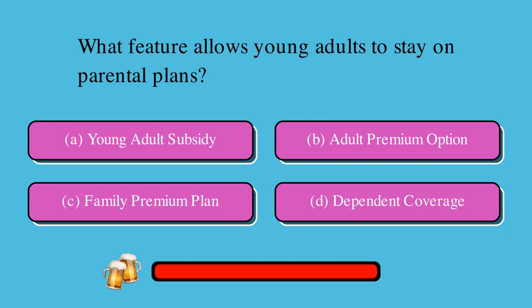What feature allows young adults to stay on parental plans? Is it A, young adult subsidy, B, adult premium option, C, family premium plan, or D, dependent coverage? The correct answer is D, dependent coverage.